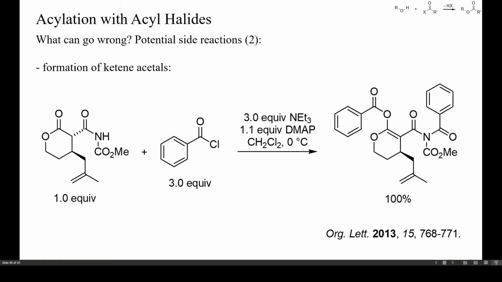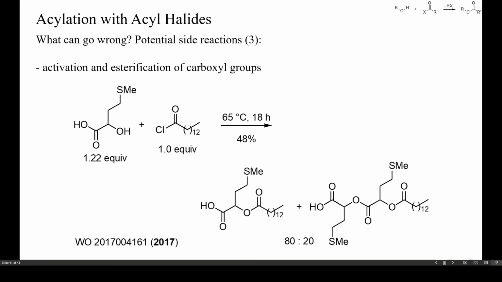A further potential side reaction is the formation of ketene acetals from strongly CH acidic esters, as in this example. Esters devoid of electron withdrawing groups at the alpha position, however, only undergo such acylations at oxygen in the presence of strong bases, such as LDA. If the starting alcohol contains an unprotected carboxyl group, acyl halides can form a mixed anhydride with this carboxyl group. This anhydride can then lead to the formation of unwanted esters.